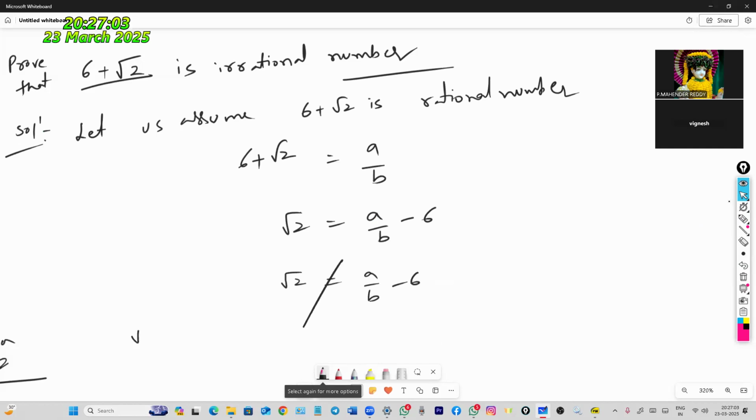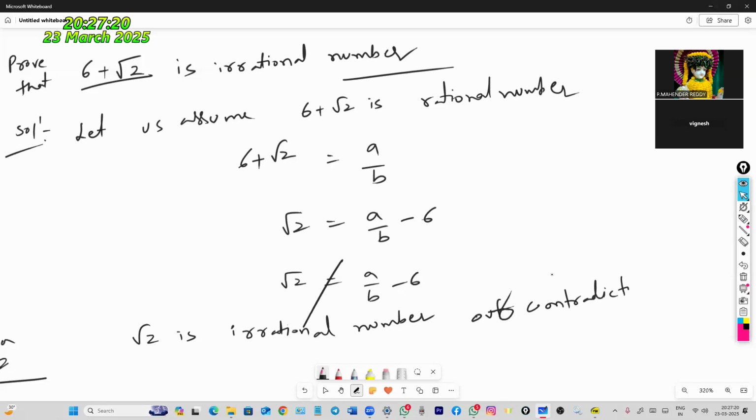Why? Because root 2 is an irrational number. Our contradiction is wrong. But the fact is that root 2 is an irrational number. This is only what we have to write.